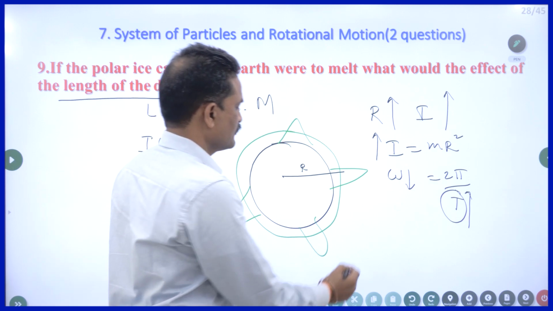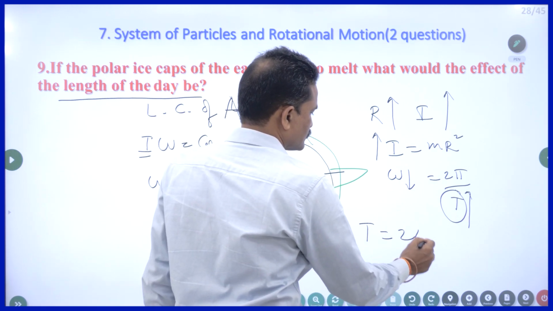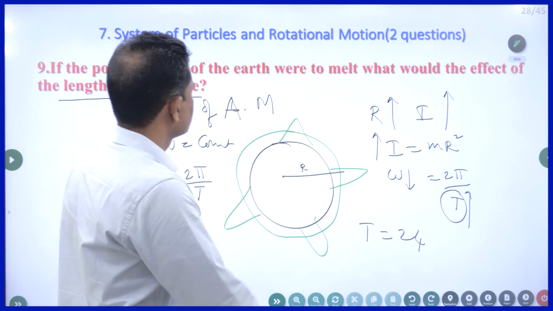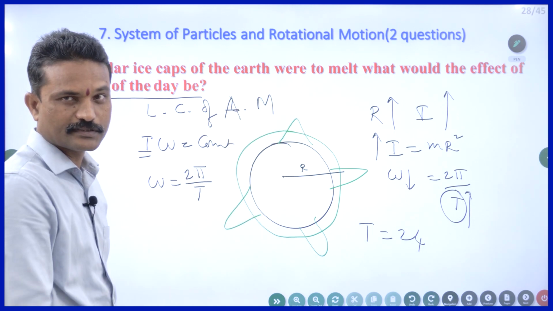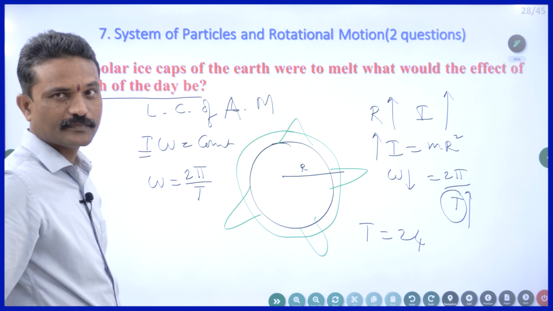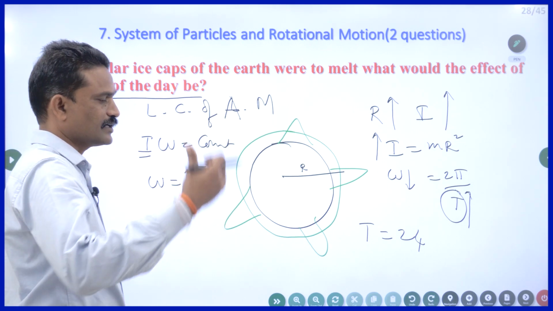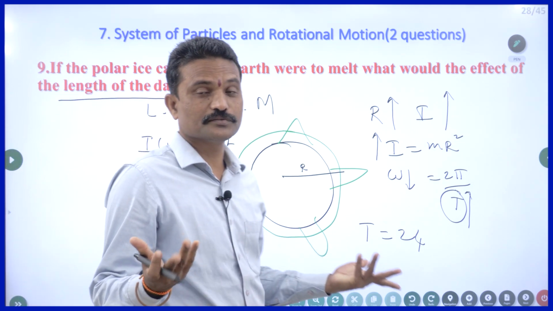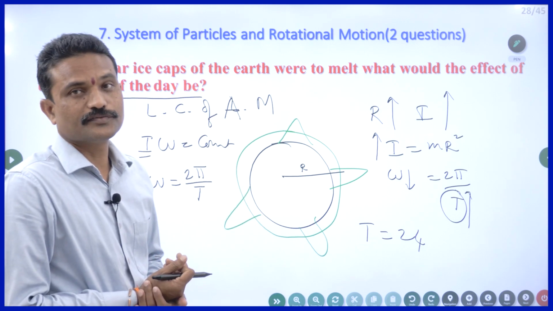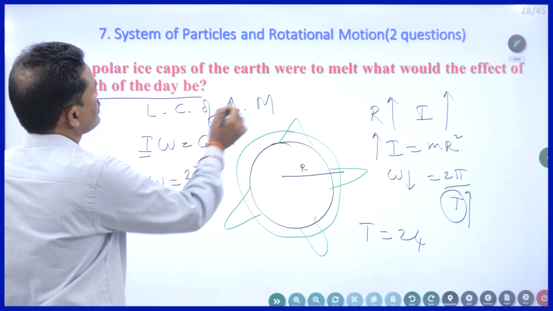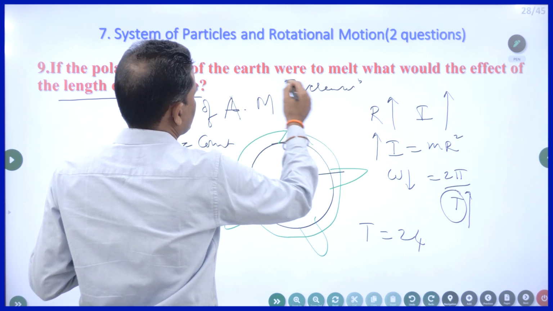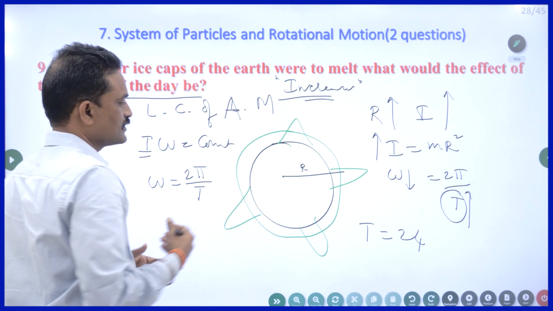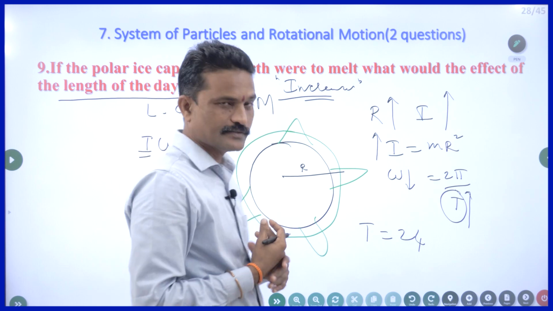So, now the length of the day is 24 hours. Suppose all the ice caps, all the mountains of ice, if they melt, then the daytime will be around 26 hours or 30 hours, who knows. Are you following? So, the answer is increases. If you write increases, you will get 2 marks. This is all the explanation. No need to write all this funda.